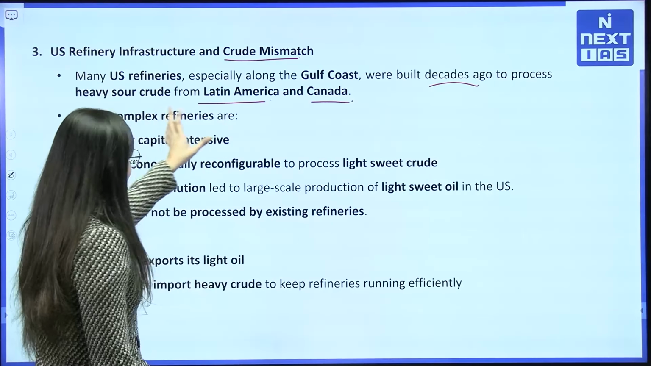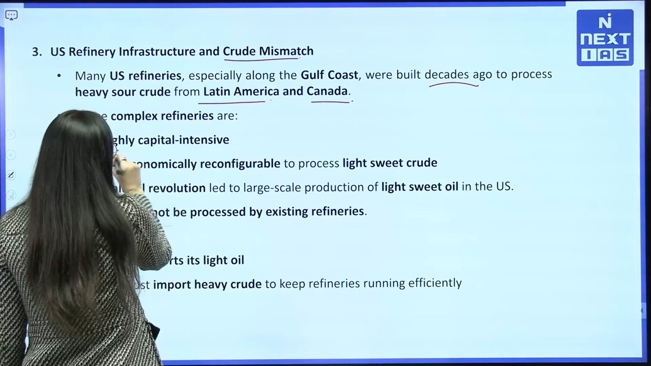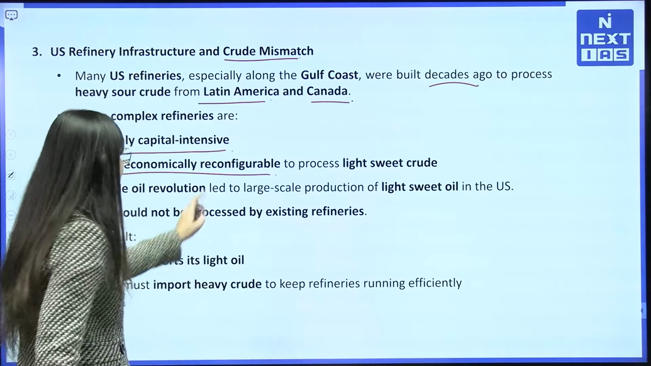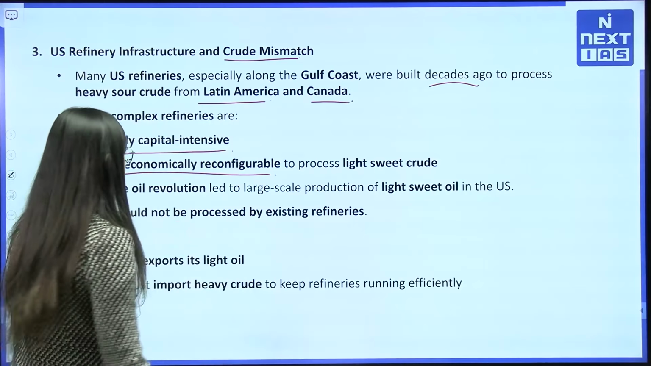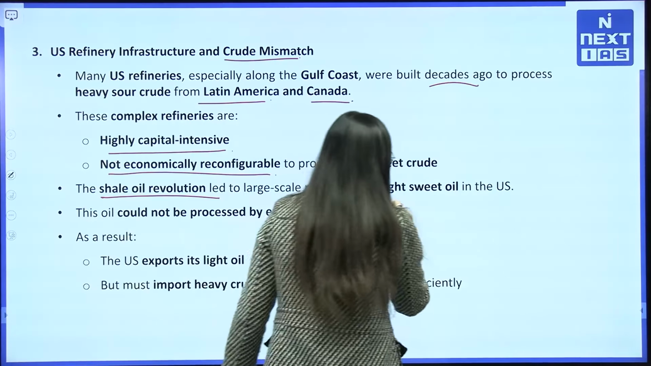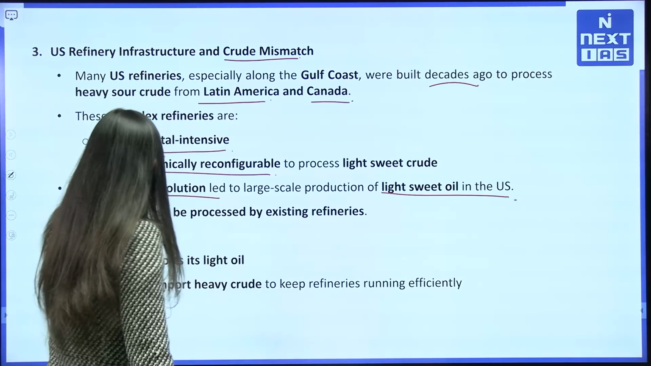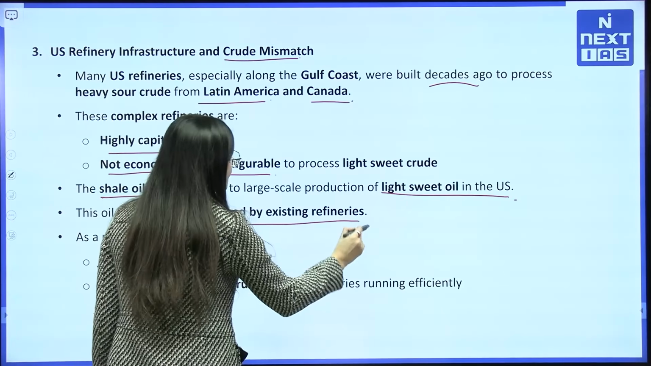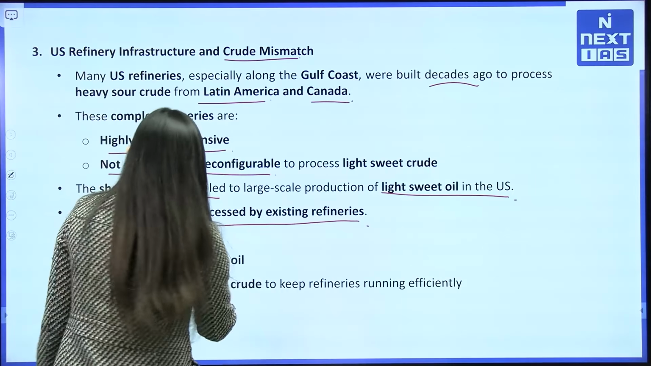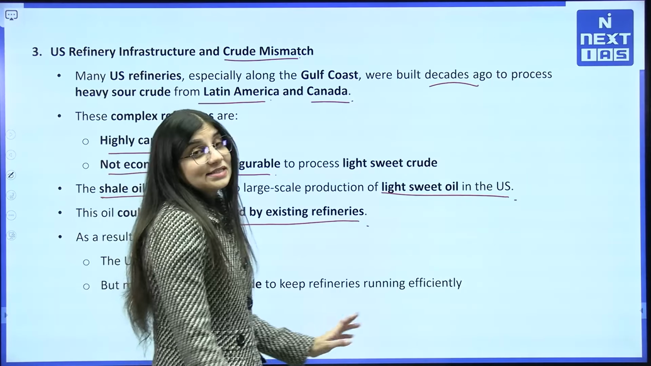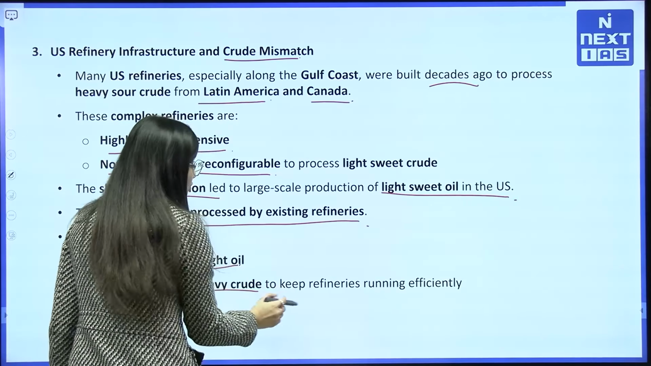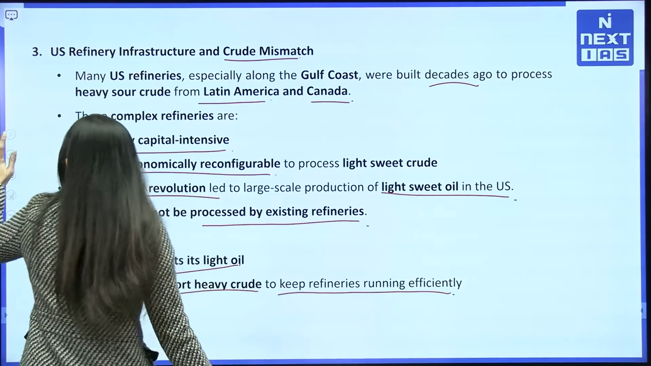These refineries are highly capital intensive, so they are not economically reconfigurable. The shale oil revolution led to large-scale production of light sweet oil in the US, but this oil could not be processed by existing refineries. So the US exports its light oil but imports heavy oil, as Venezuela has, to keep its refineries running efficiently.